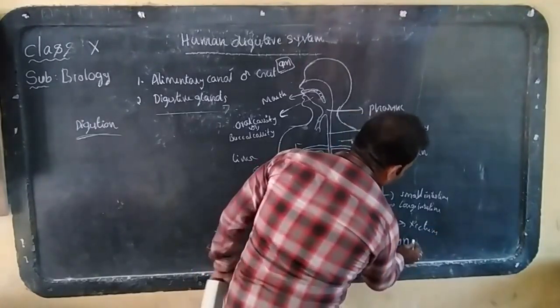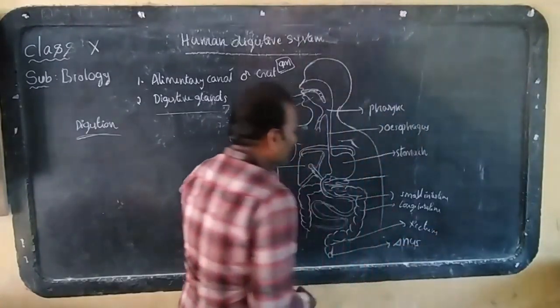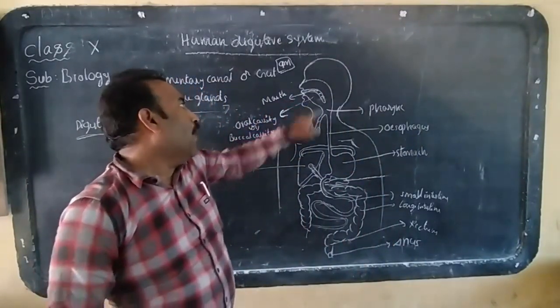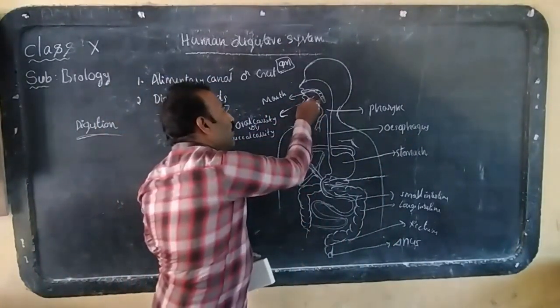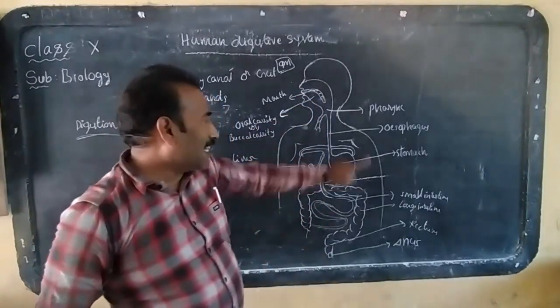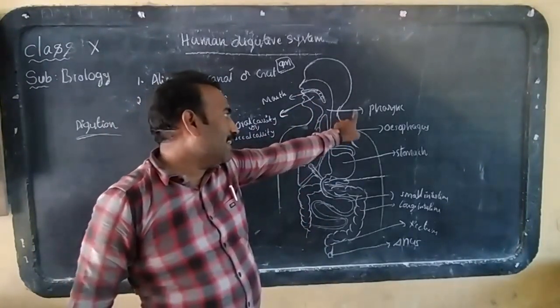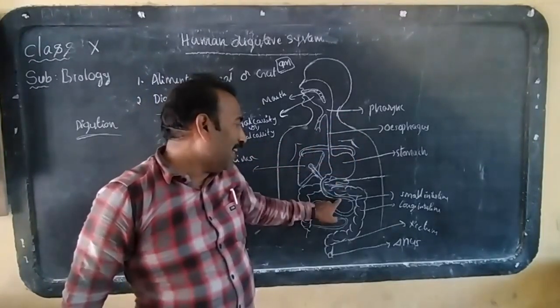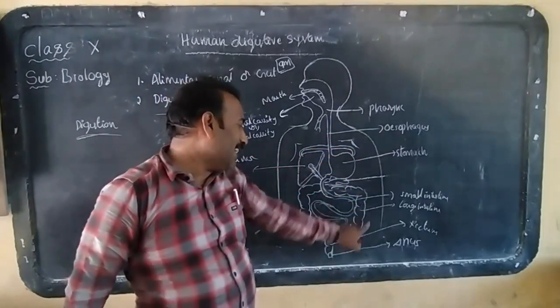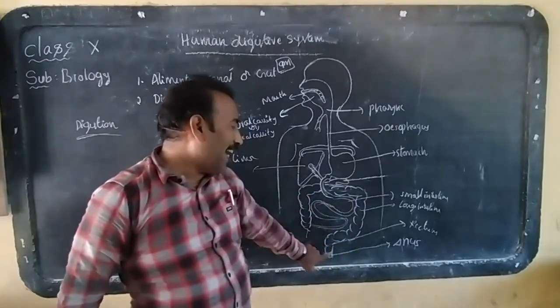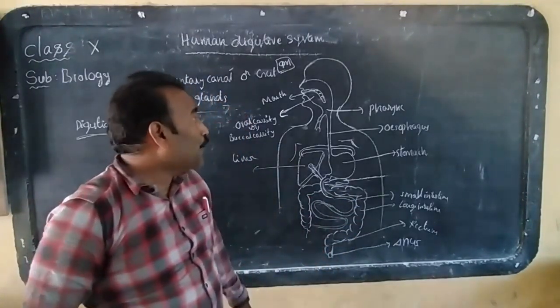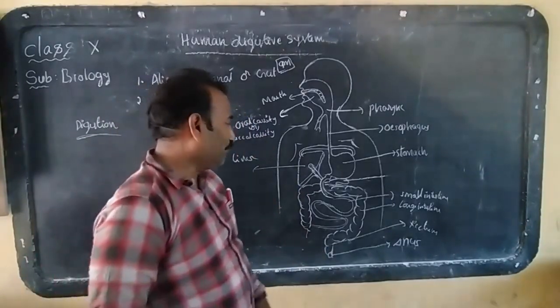What are the parts of the alimentary canal? Mouth, buccal cavity or oral cavity, pharynx, esophagus, stomach, small intestine, large intestine, rectum and anus. These are all the parts of the human digestive system.